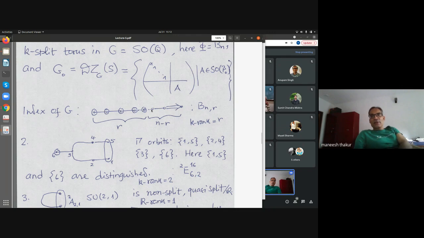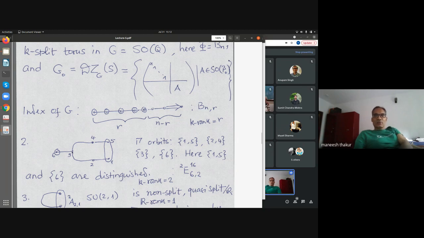These are circled and the rest is not circled. And in this example, this is a group of type E6. Here there are two distinguished orbits, namely the orbit containing this root, just 6, and another distinguished orbit containing two roots, 1 and 5. So these two are in the same Galois orbit.